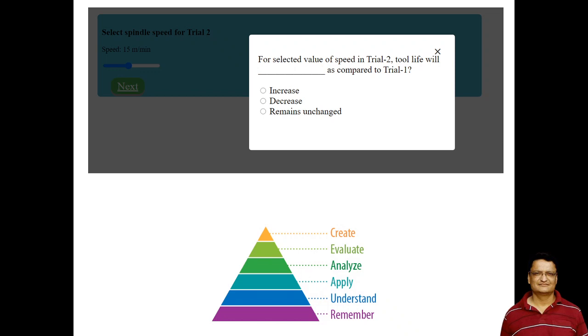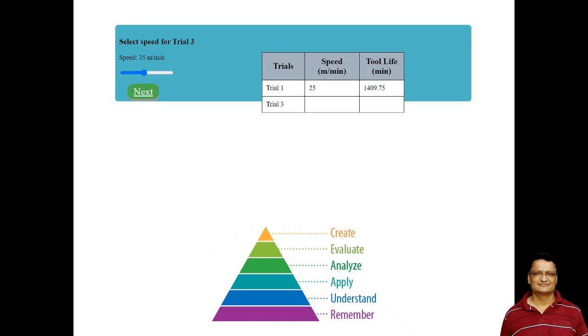Now here the student has to make a prediction about the tool life, right, which is an analyze level activity, which is at a higher cognitive level. Now once the student gives the correct answer, it will move to trial number 3.